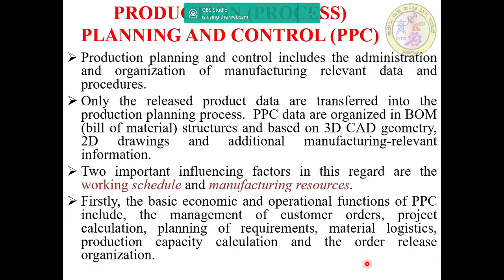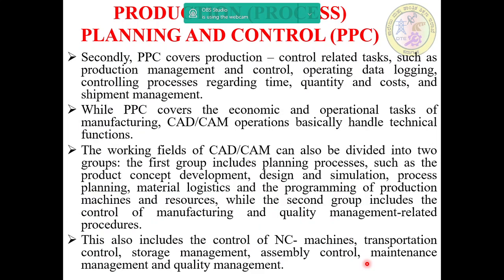Firstly, the basic economic and operational functions of production planning and control include the management of customer orders, project calculation, planning of requirements, material logistics, production capacity calculation, order release organization, etc. Second, it covers the production control related tasks such as production management and control, operating data logging, controlling processes regarding time, quality, and cost, and shipping management.